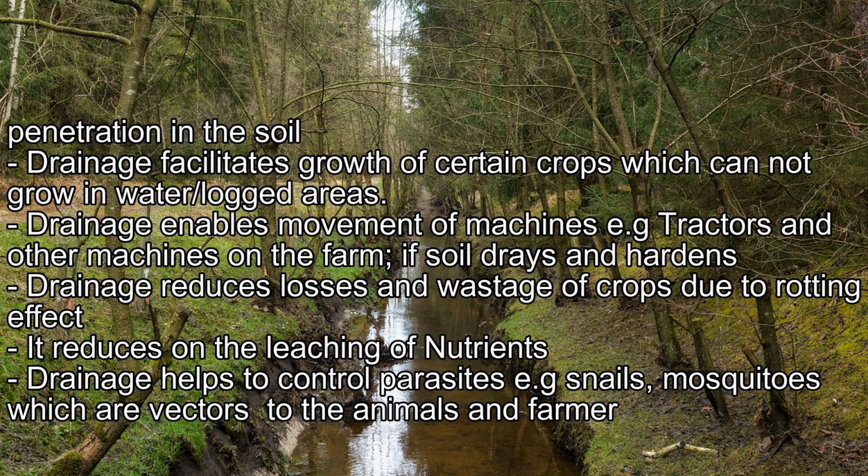Drainage enables movement of machines, e.g. tractors and other machines on the farm, if the soil drains and hardens. Drainage reduces losses and wastage of crops due to rotting. It reduces the leaching of nutrients. Drainage helps to control parasites, e.g. snails, mosquitoes, which are vectors to the animals and farmer.